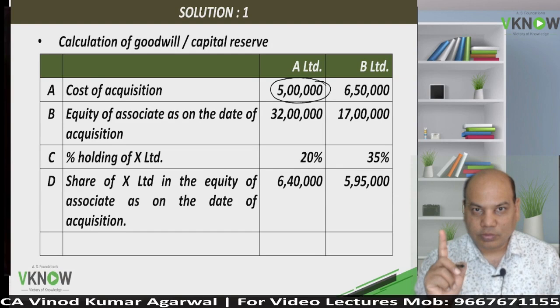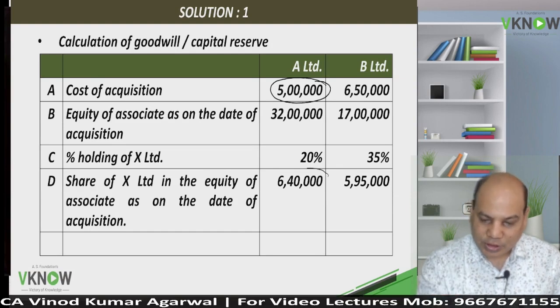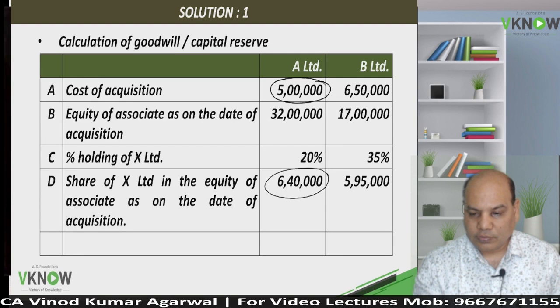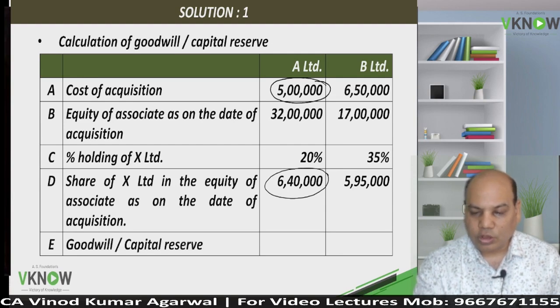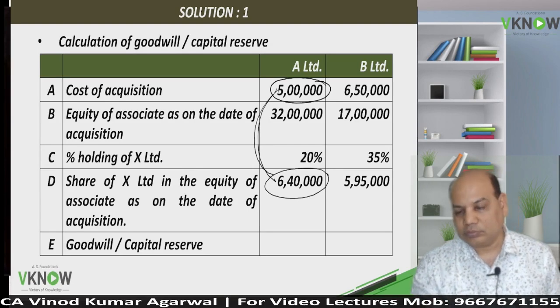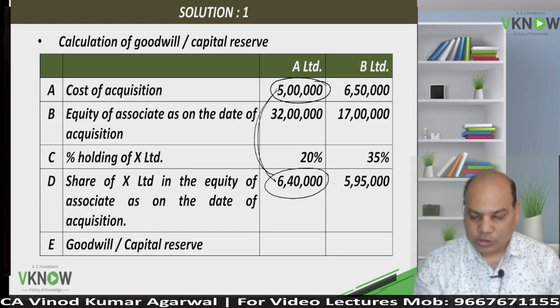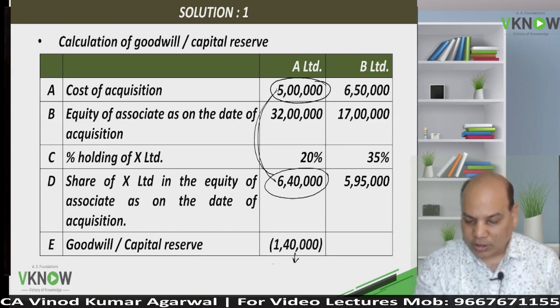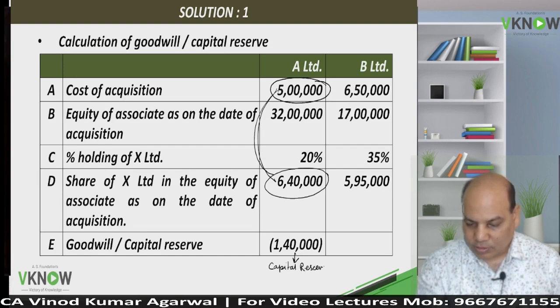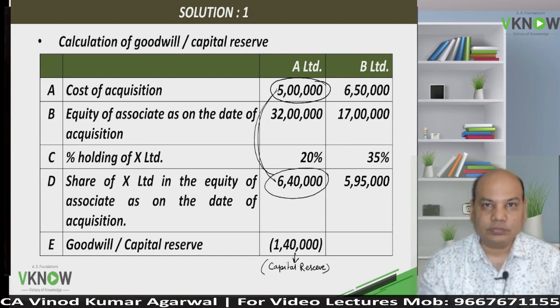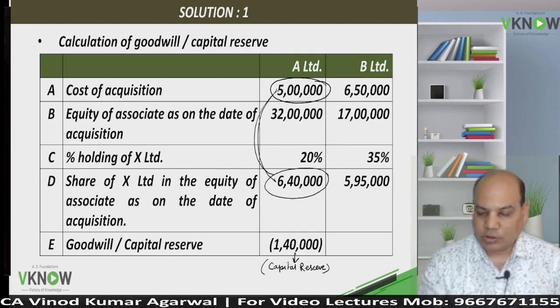Now I am going to ask you a question. Cost is 5 lakh. Reply first. Share in net asset is 6,40,000. Will you get goodwill or capital reserve in the first case? Cost is less, share in net asset is more. So this will give rise to, you mark here, capital reserve. This will be capital reserve, because your share in net asset is more.